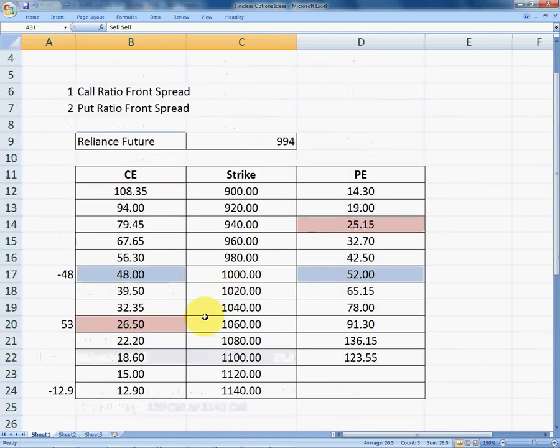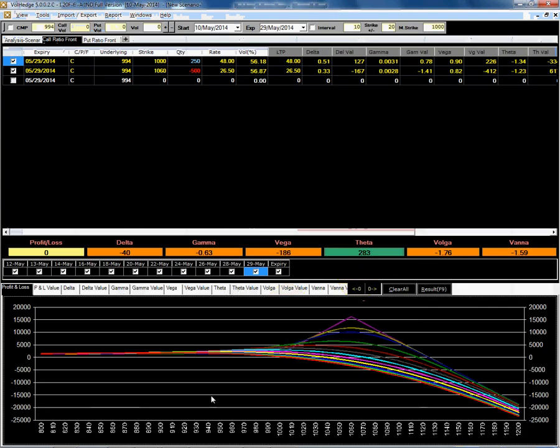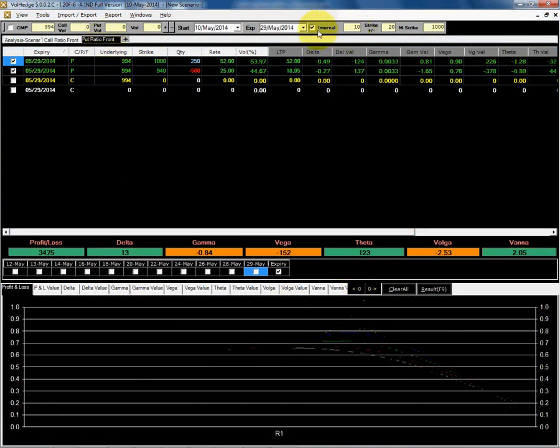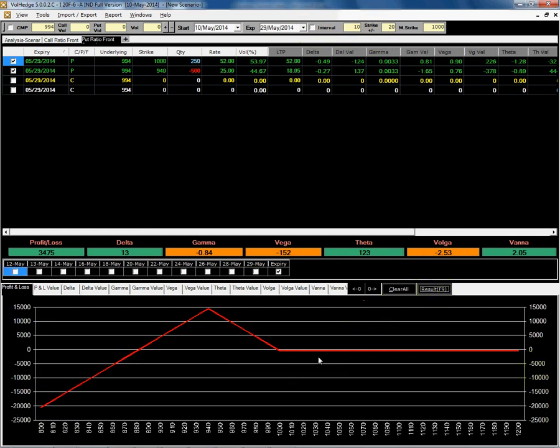So again I will buy a 1000 strike put option here and I will sell double put options of 940 strike, that is out of the money put options, to recover this premium. As I have paid 52 rupees, when I sell double quantity at 25 rupee premium, I will almost recover my premium paid. So now I am showing you the payoff graph of put ratio front spread. The payoff graph of put ratio front spread is like this.